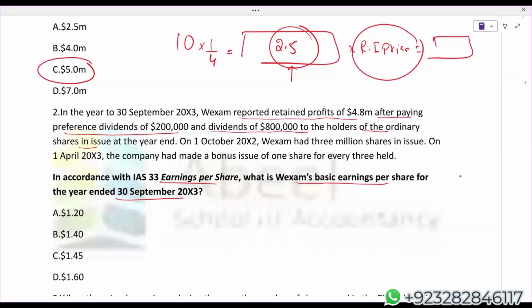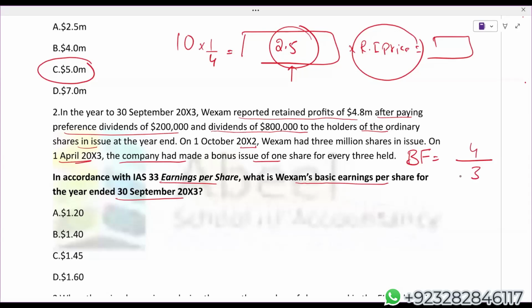Fine. On 1 October X2, Vexam had 3 million shares in issue. On 1st April X3, the company made a bonus issue, one for every 3. First of all, in case of a bonus, you should be able to calculate the bonus fraction. How do we calculate the bonus fraction? Shares after bonus divided by shares before bonus. 1 share for every 3 means before the bonus there are 3 shares.